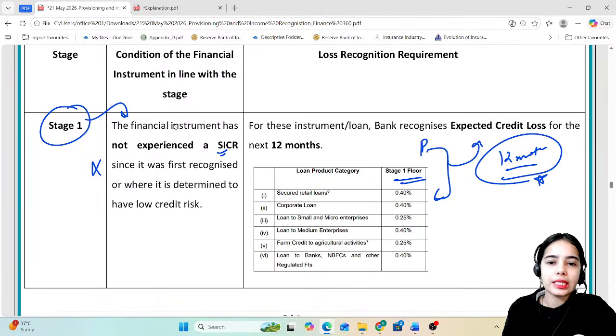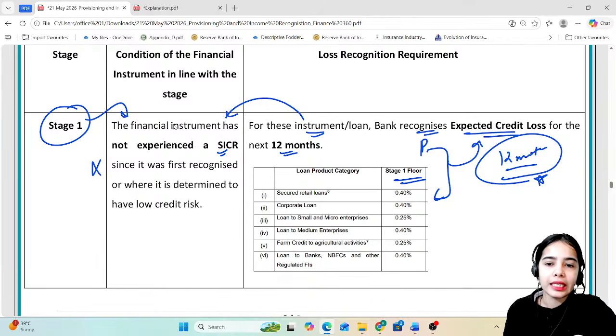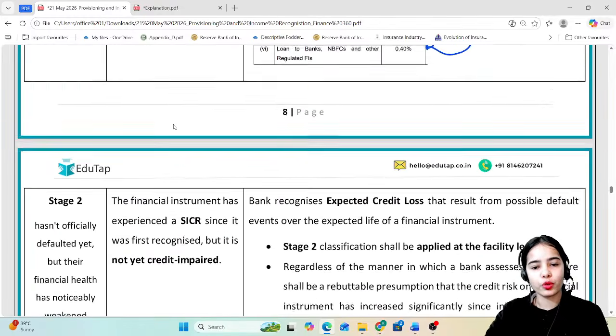So for these instruments, loans in stage 1, which have not experienced a significant increase in credit risk, the bank recognizes the expected credit loss for the next 12 months. And in stage 1, the minimum provisions have to be maintained between 0.25% to 0.40%.